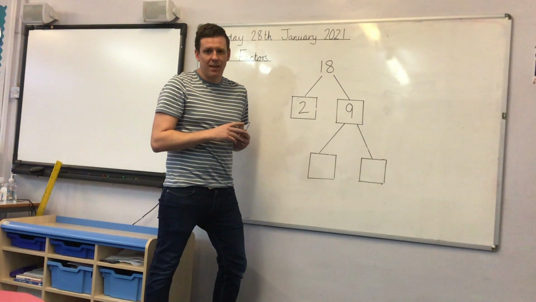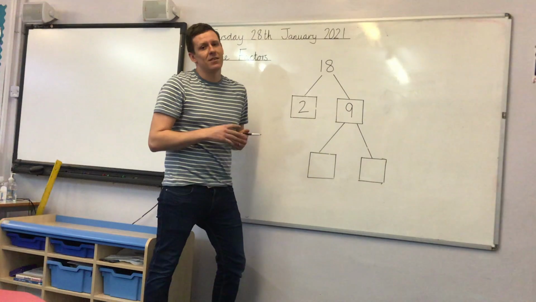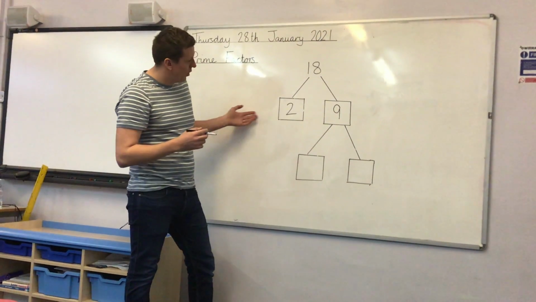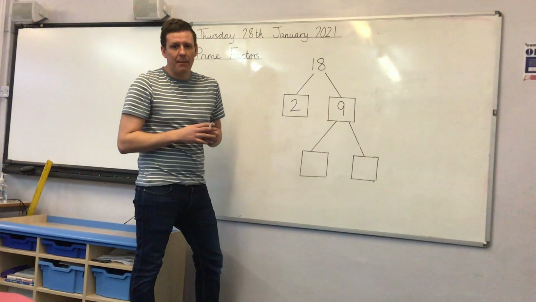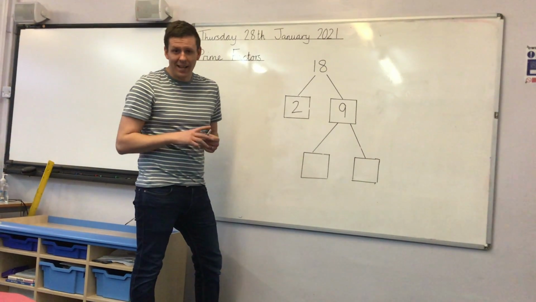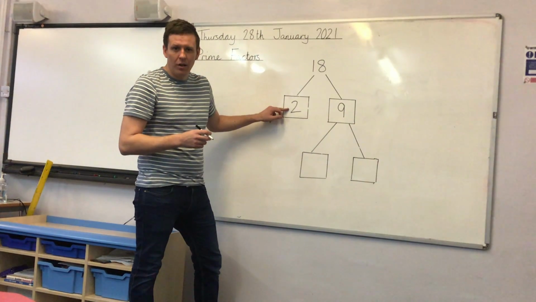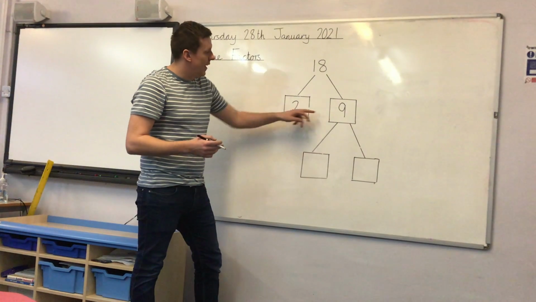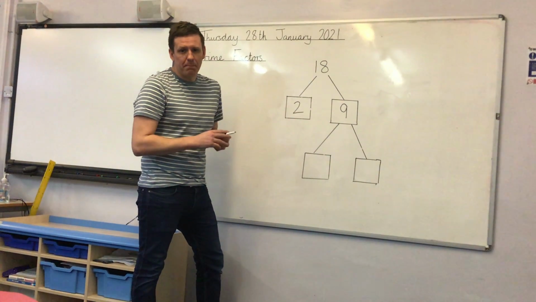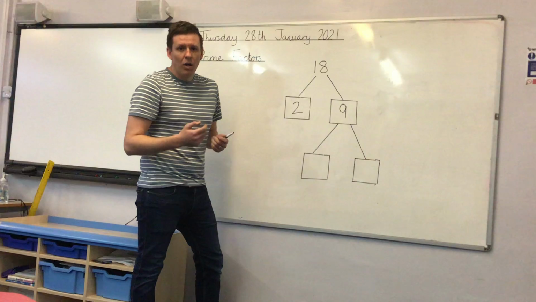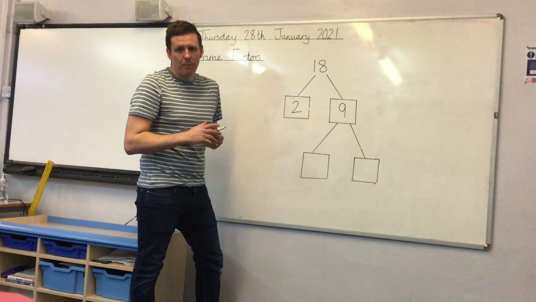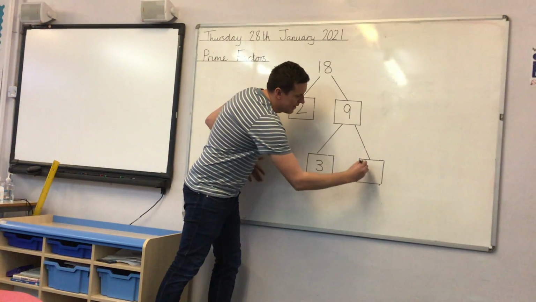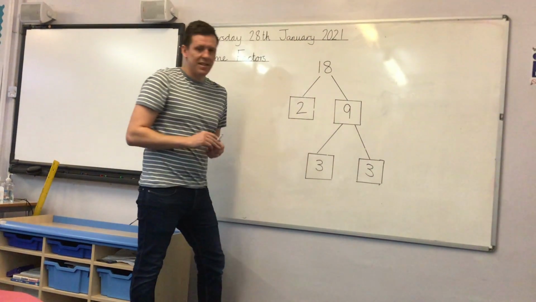Remember, a prime factor is a number that only has two factors, 1 and itself. So, which of our numbers is a prime factor? You're right again, it's 2. 2 only has two factors, 1 and itself. 9 though, as well as dividing by 1 and 9, will also divide by another number. That's right, 3. 3 times 3 equals 9.